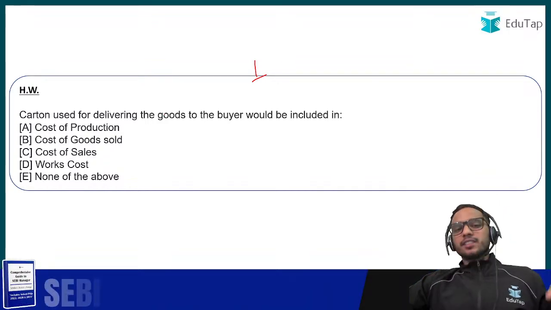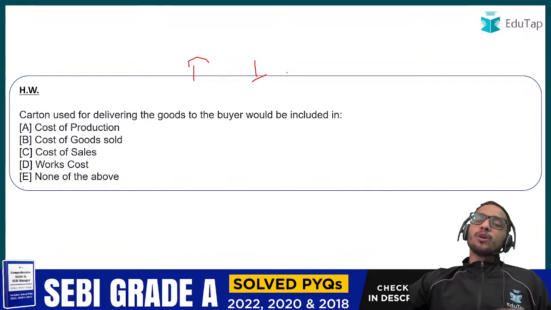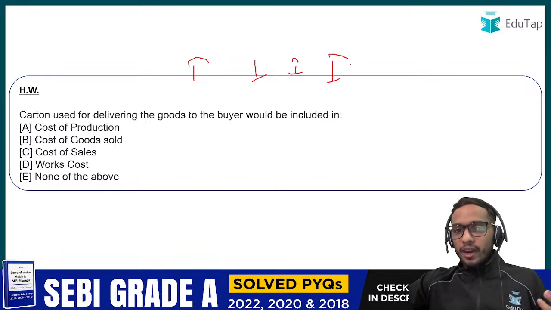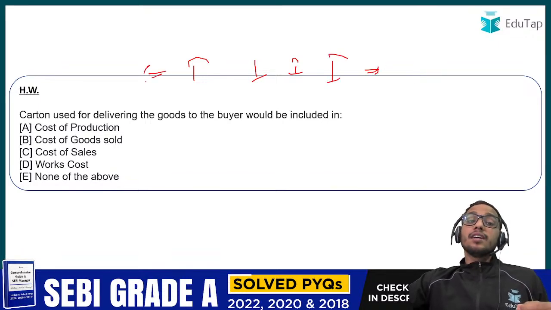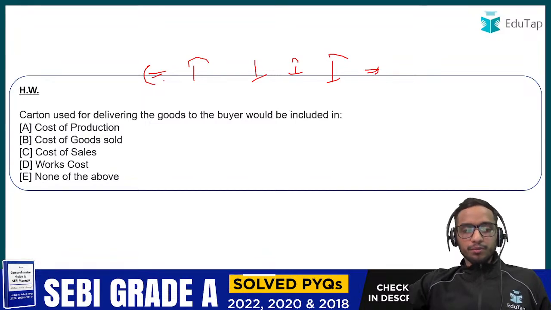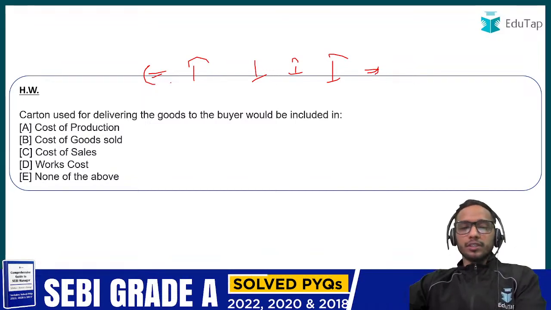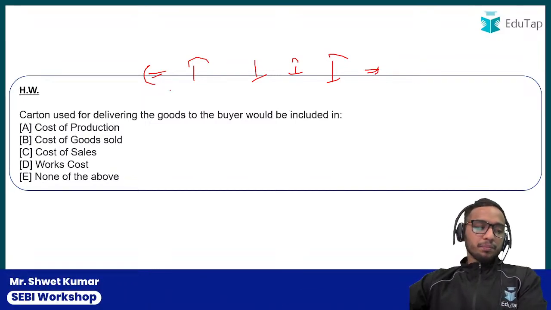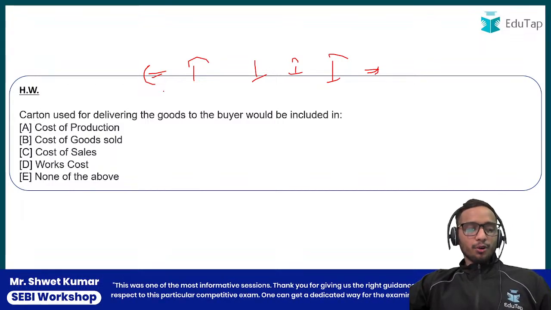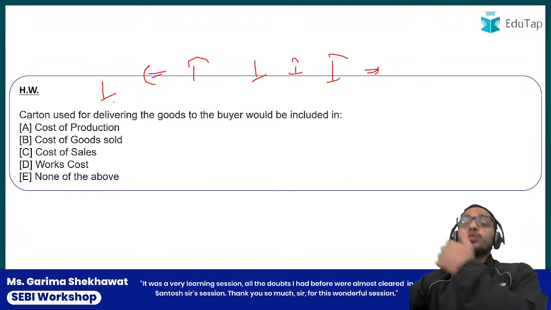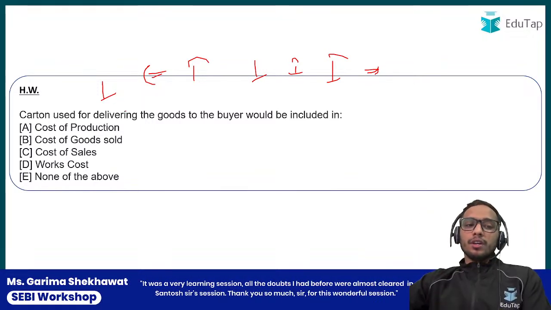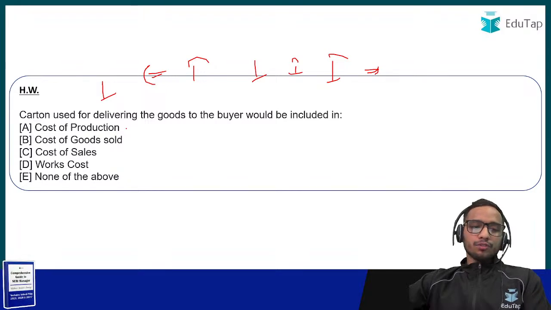Tell me in the chat section itself, and those who are watching the recorded format have to give me the answer in the comment section after this session is over. Carton used for delivering the goods to the buyer would be included in what?